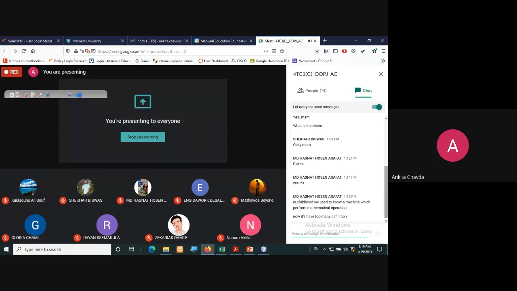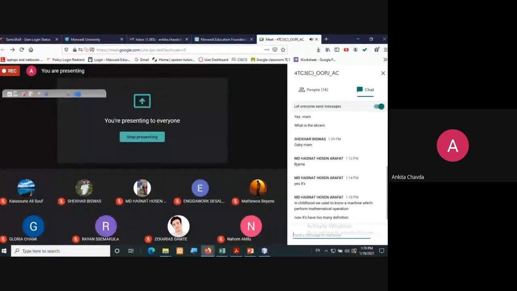So once you give input, it will automatically process the data according to your requirement, and finally it will give you the output, right? This is what we know already, right? So central processing unit, then memory, then storage devices, then input device, output device, communication devices. These many things we can consider in hardware.